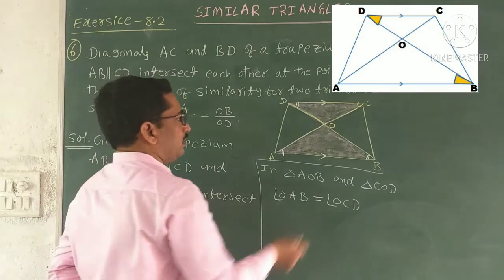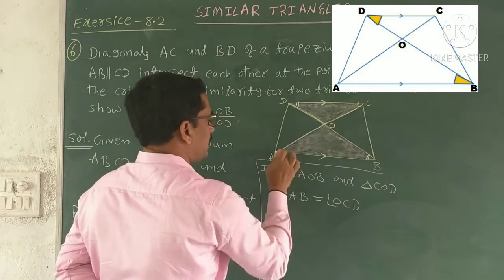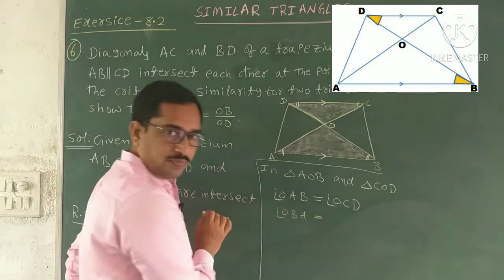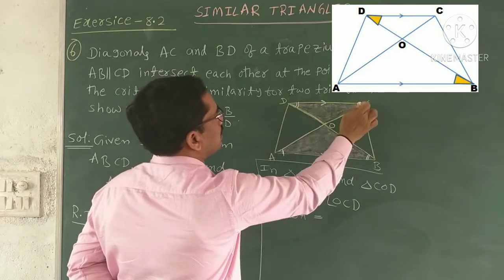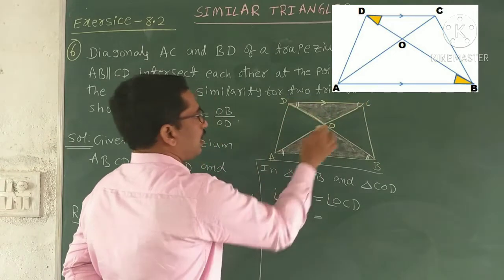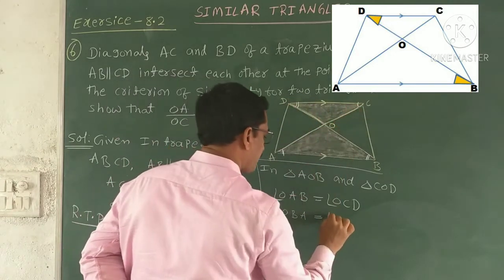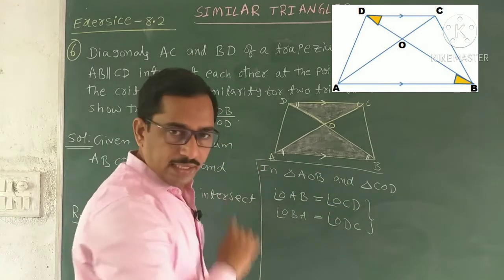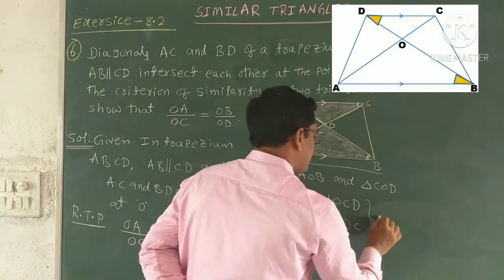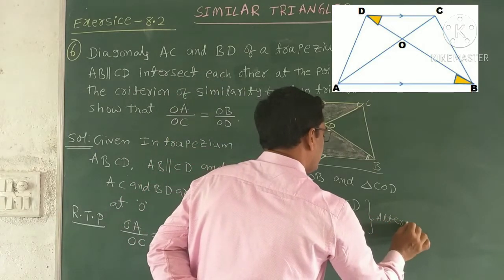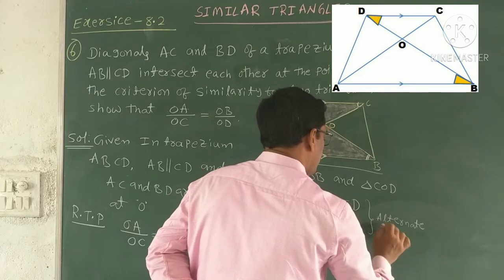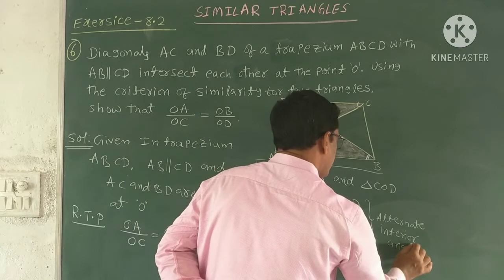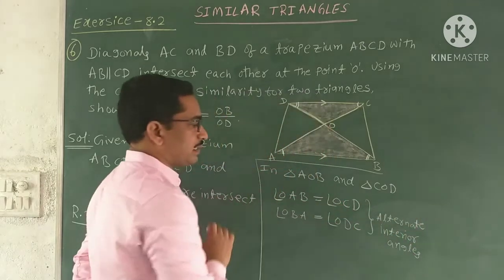So name the angle: angle OBA equal to angle CDO or ODC. Both the angles are alternate interior angles, and alternate interior angles are equal. So these two angles are equal.